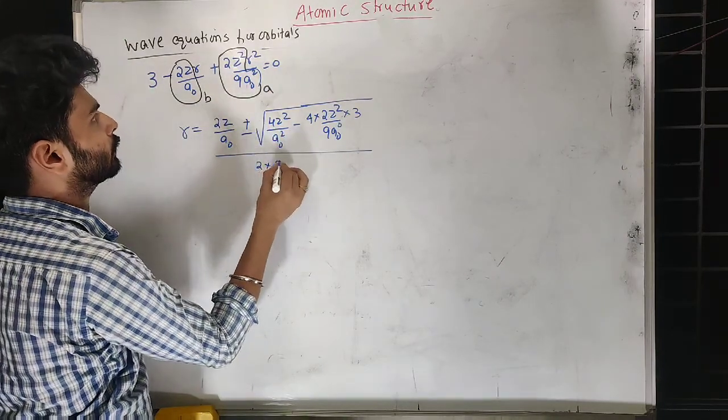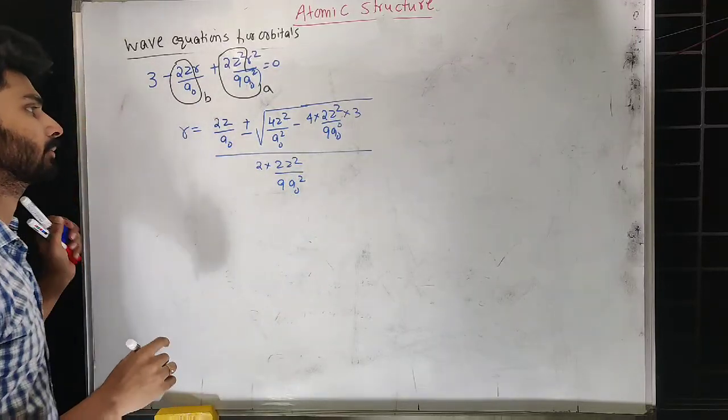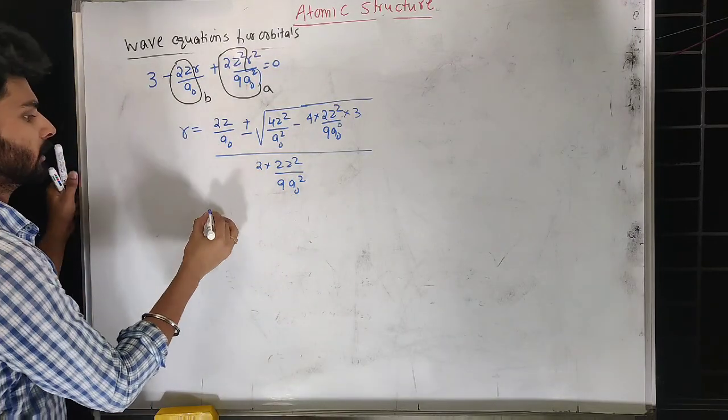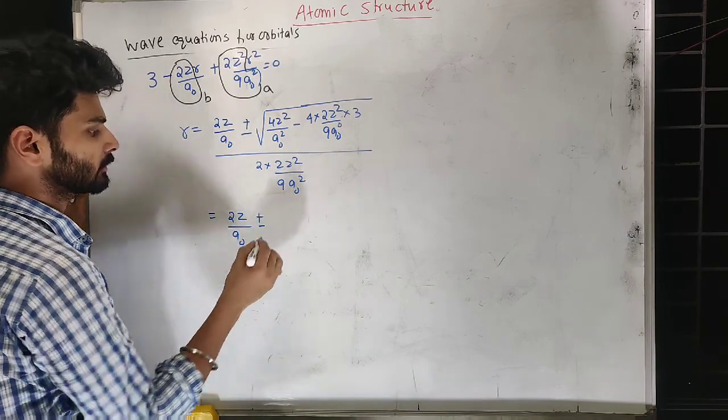So 2 into 2z square divided by 9 a naught square. So this will be 2z upon a naught plus or minus.